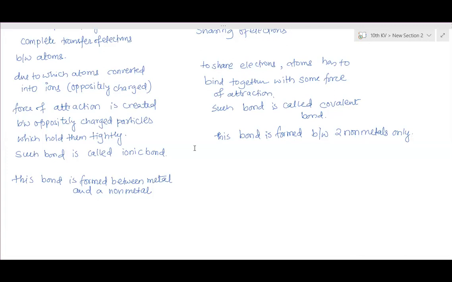Okay, you completed this part? Yes, ma'am. Now the bond formation and electron dot structure, we have to check in this part. We will take it next class, not tomorrow. We have to do the electron dot structure for the formation of ionic compounds. In this chapter, we have to learn ionic compounds, ionic bonds. And in the next chapter, the fourth chapter, carbon compounds, we have to learn covalent compounds.